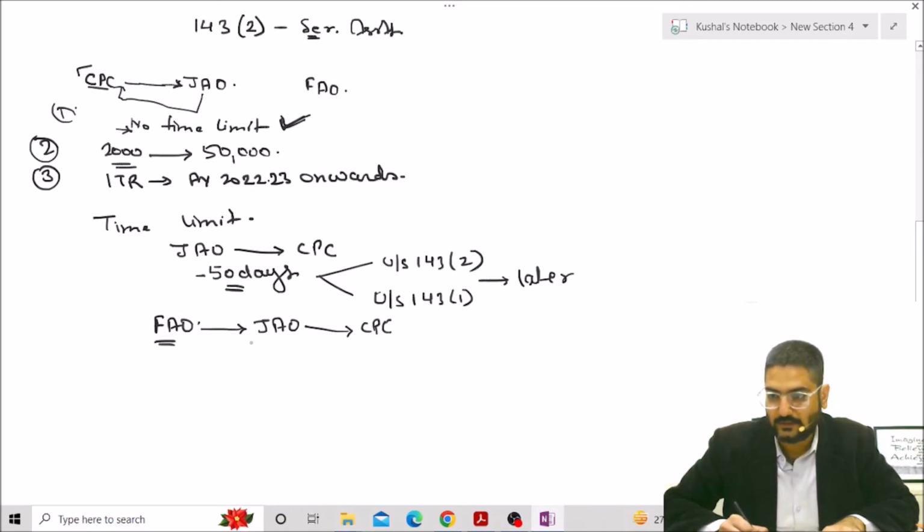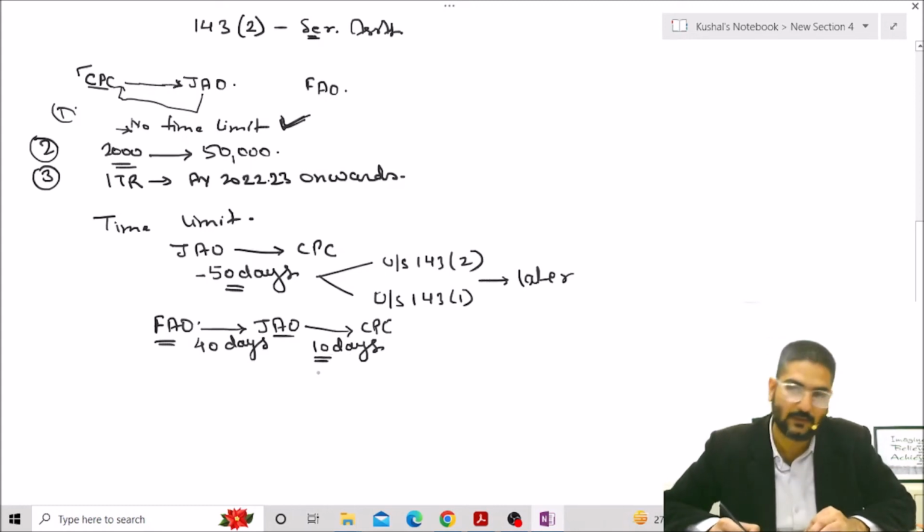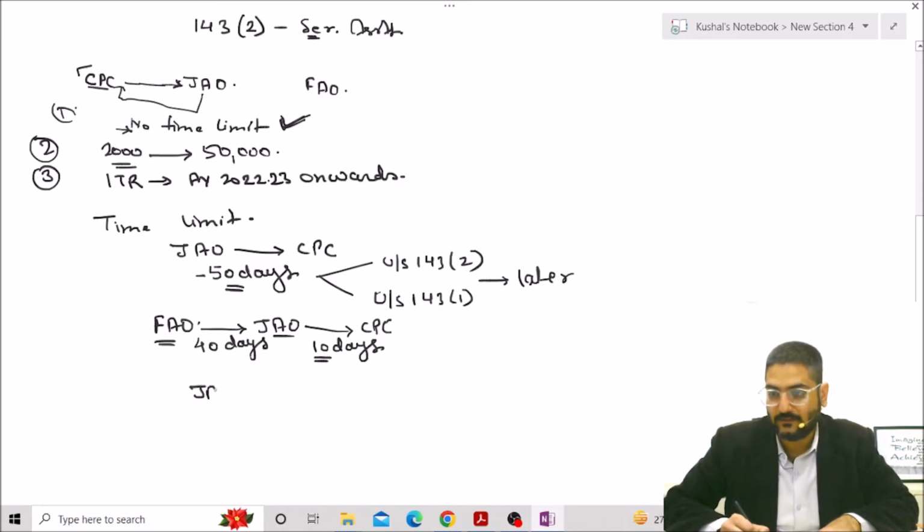So the faceless assessing officer has to inform the JAO within 40 days whether to grant the refund or not, and then the jurisdictional assessing officer has to inform CPC within 10 days, counted from the day the JAO receives communication from the FAO. So the time limit is 10 days. Clear?